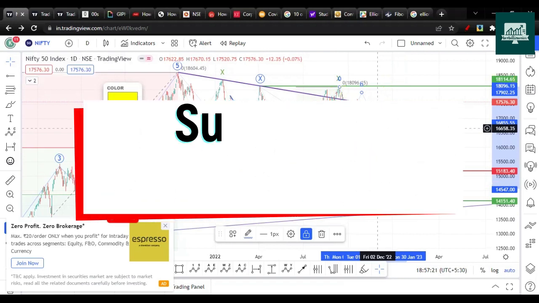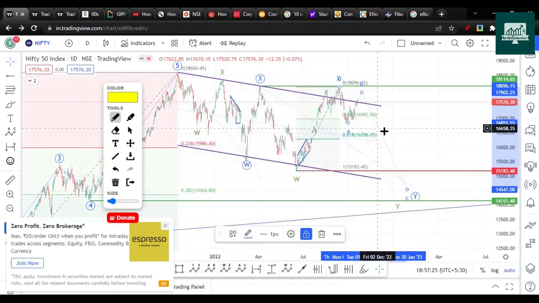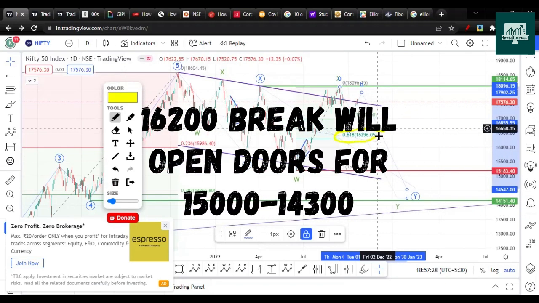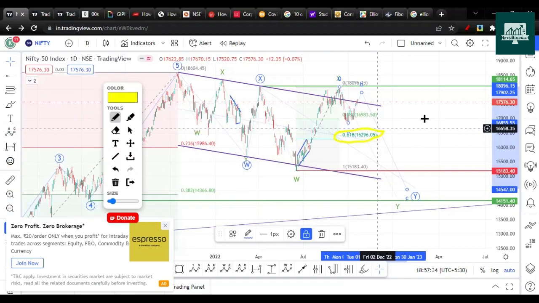So to summarize all these details that we talked about in this video, first, once 16,200 is broken, 16,296 is the 0.600 Fibonacci, and I'm keeping a 100 points buffer. So a 16,200 break will open the doors for 15,000 to 14,300 on the downside. So this is one point that we are raising here as far as short-term targets are concerned.